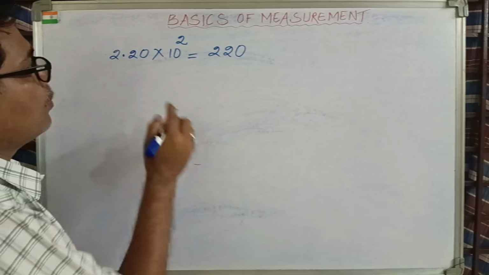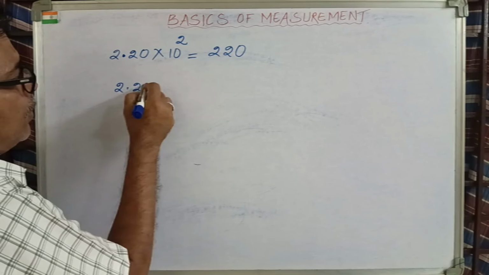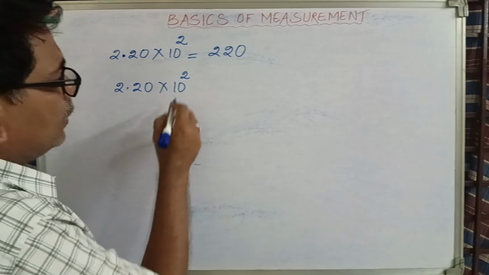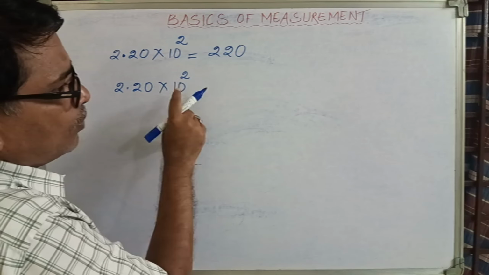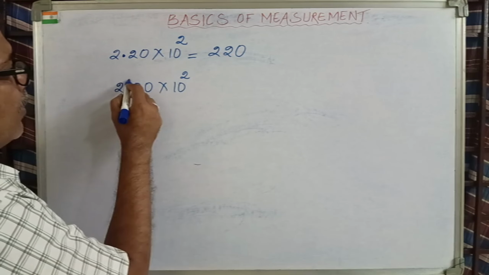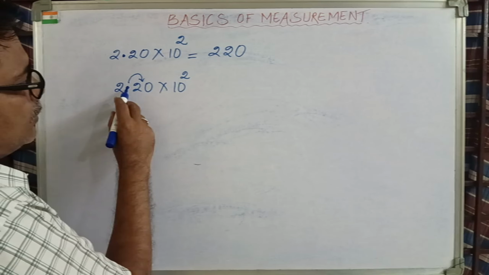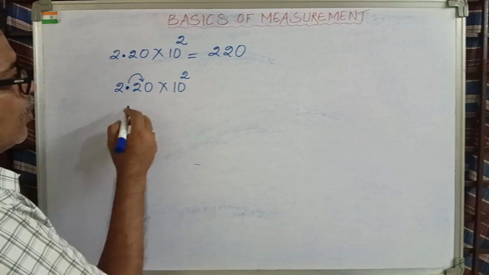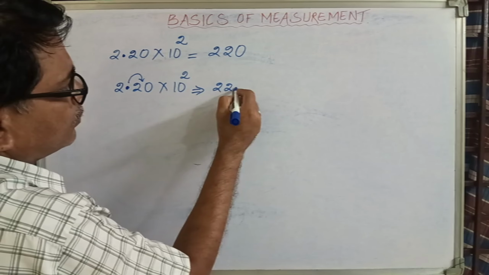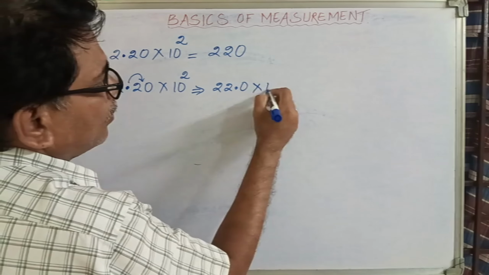Now suppose I want to shift the decimal point in the next question, 2.20 into 10 to the power of 2. You should understand that 10 to the power of 2 means nothing but 100. Now I want to shift this decimal point just one place, after 22. So my new question is 22.0 into 10 to the power of 2.